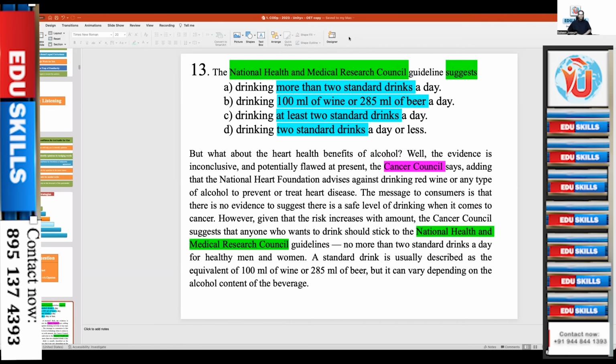Okay, what is your option? It's B, sir. B for ball. Yes. D, D for Delhi. The answer is D, for dog. So you have a disagreement between B and D. The answer is D. It's D because no more than 2 standard drinks a day.